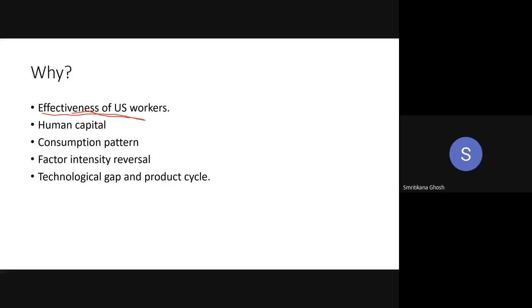Now look at the second, human capital. Again, this is very similar to the first one. Actually, that point is not given by Leontief. That point is given by Kennan. Kennan said that when we consider a country, we should consider not only the number of labor and the amount of capital, but whether the laborers are becoming human capital or not.